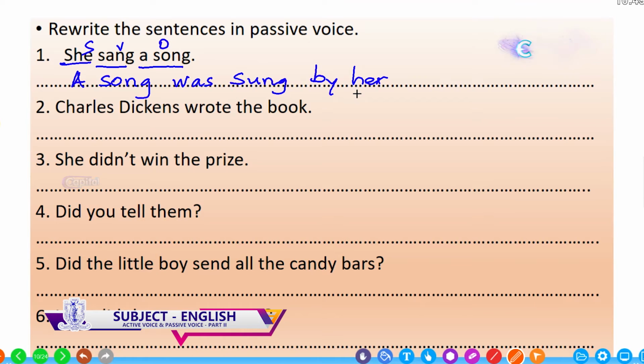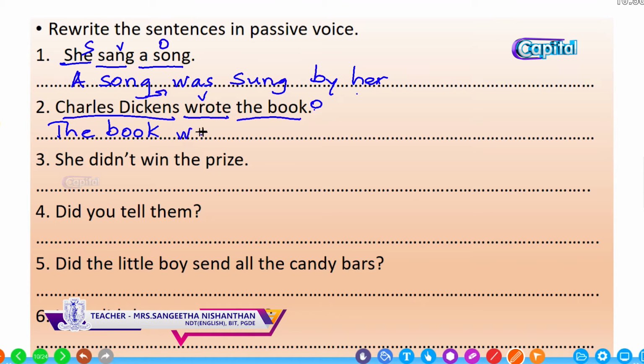Look at the second one. Charles Dickens wrote the book. Who? Charles Dickens. So this is the subject, and what did he do? He wrote. So this is the verb. What did he write? The book. This is the object. So bring the object to the beginning. The book, singular and past tense. So we use was.